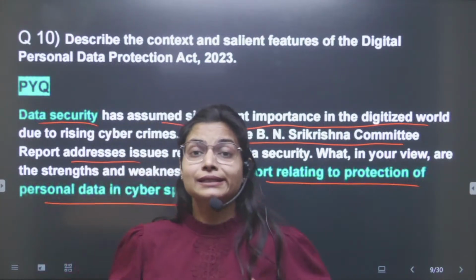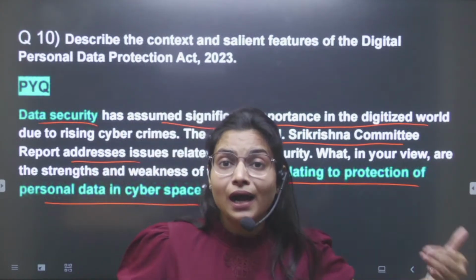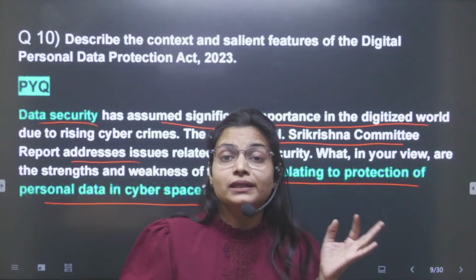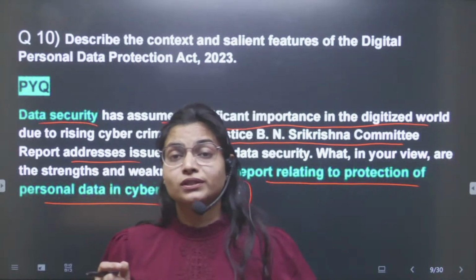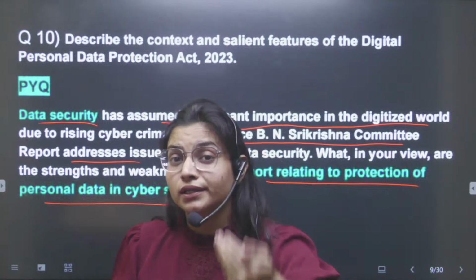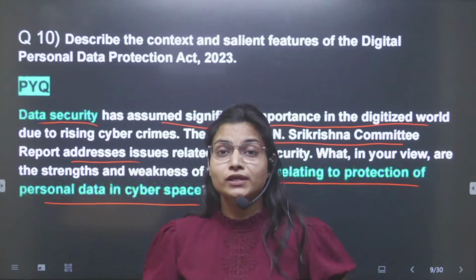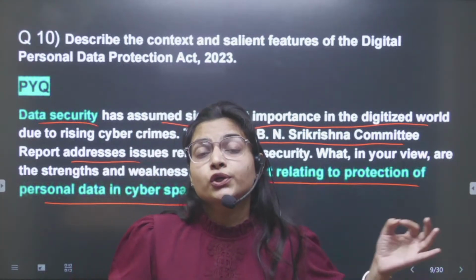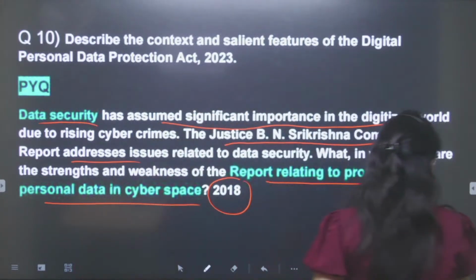Then the recent development in 2023 with regard to the Data Protection Act is why this question was expected. So your previous year questions and your syllabus always guide what is important in current affairs as well. It means if you have read the previous year questions and then you read the current affairs, you will be able to think whether it can be asked in the exam or not.